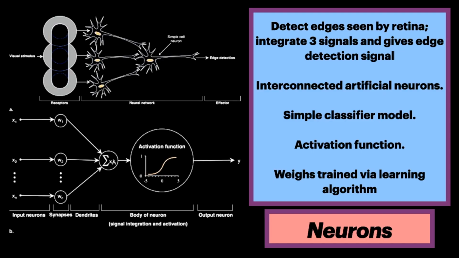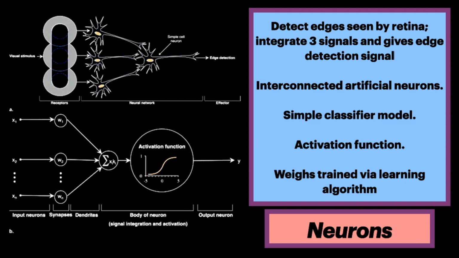Here's a conceptual analogy between biologic neurons and artificial neurons for neural networks. The concept of a neural network stems from biology. In the visual cortex, there is a neural network able to detect edges from what is seen by the retina. When the inner parts of the receptors are activated simultaneously, the simple cell neuron integrates the three signals and transmits an edge detection signal.